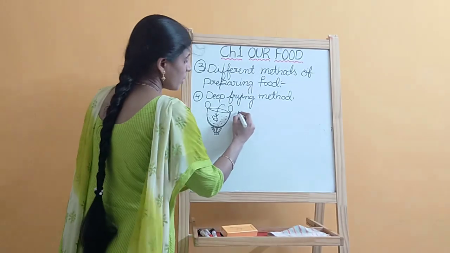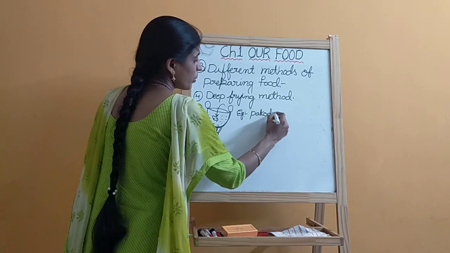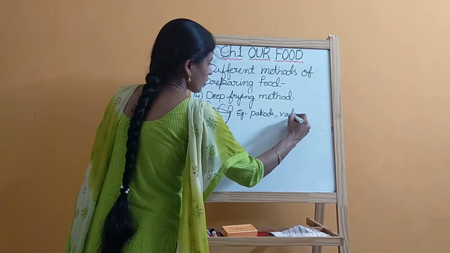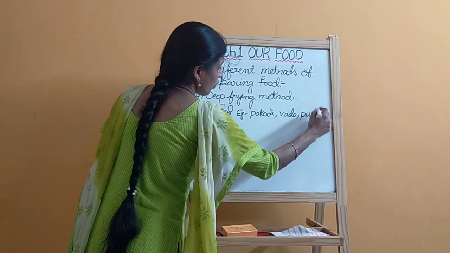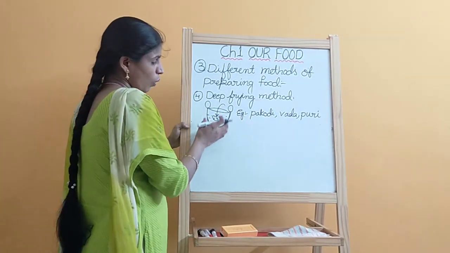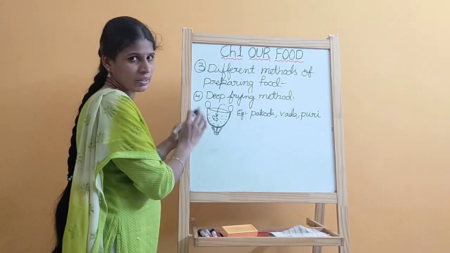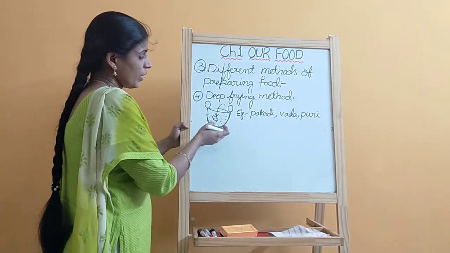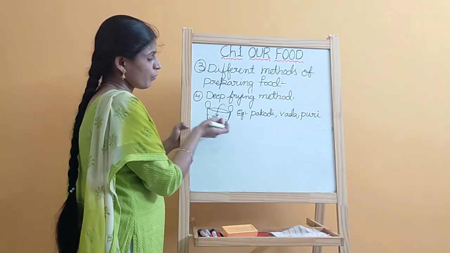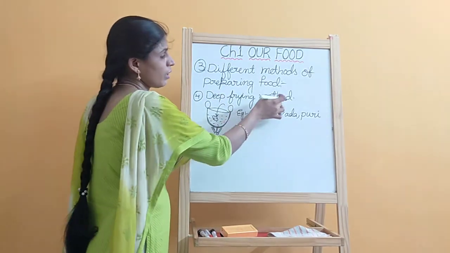For this we generally use it for the preparation of pakodi, bhaji and vada, and next to puri. We are using this deep frying method. We also keep it on a high flame. Here we are using oil or any fat, and when it heats, you keep the food item you want to fry. That we call the deep frying method.